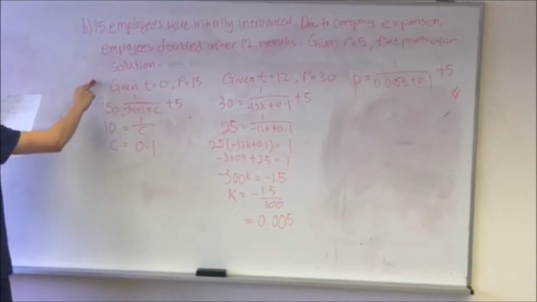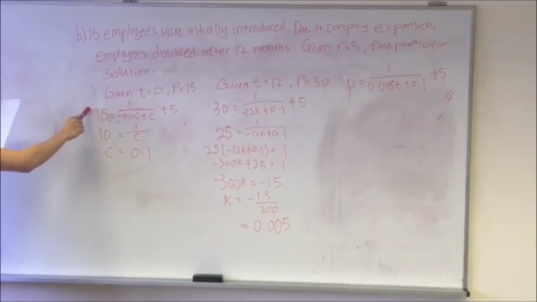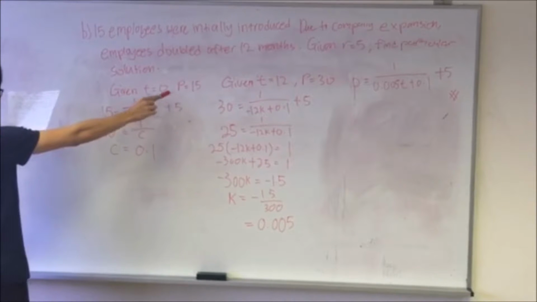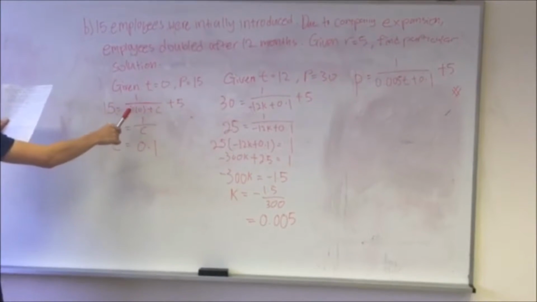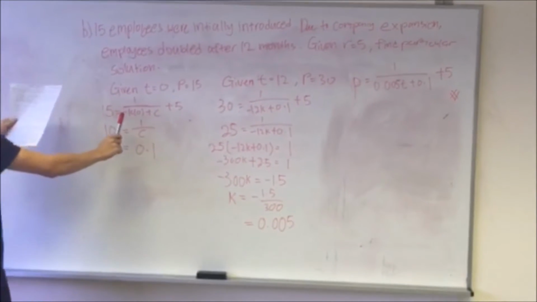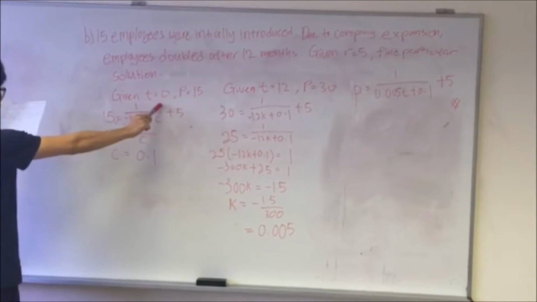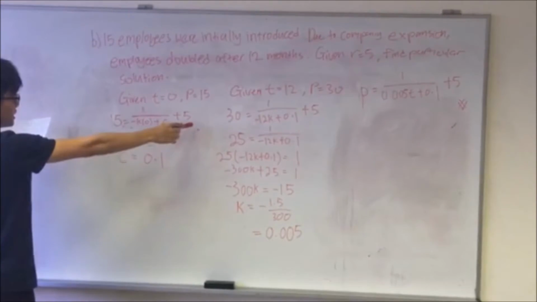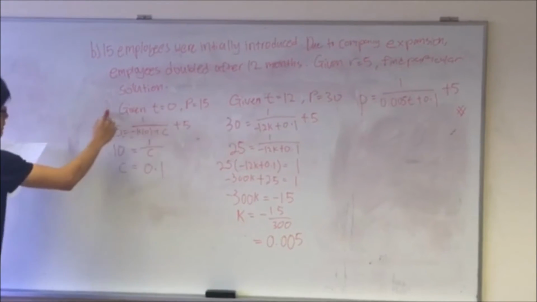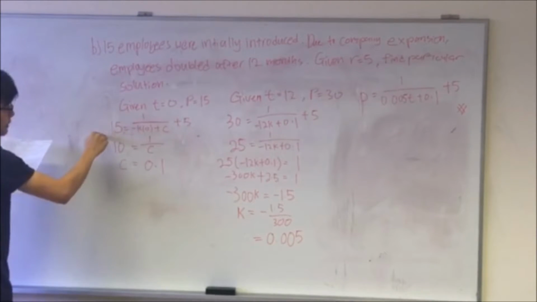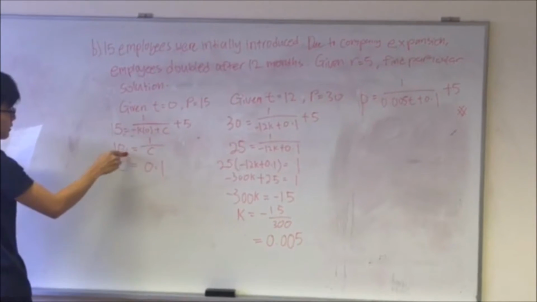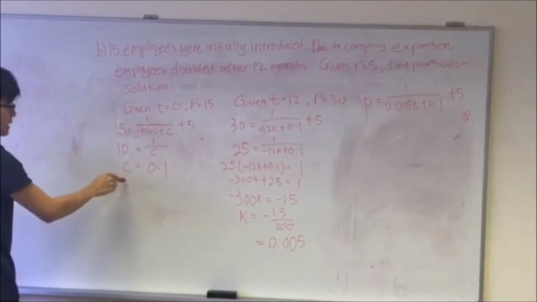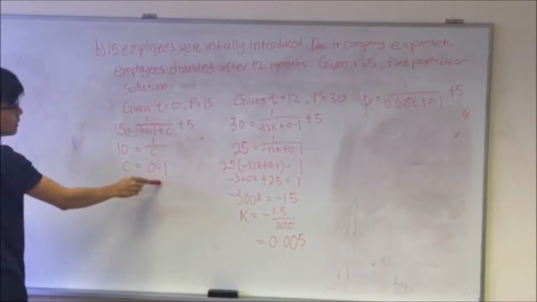Firstly, we will want to find c, given that t is equal to 0 and p is equal to 15, as the employees were initially introduced, meaning it was from the start. Hence, t is equal to 0. Subbing in the values will give you this equation, and we will bring the 5 over, and hence it will be 15 minus 5, and it will give you 10 equals 1 over c, as 0 times negative k will give you 0. Hence c will be equal to 0.1.